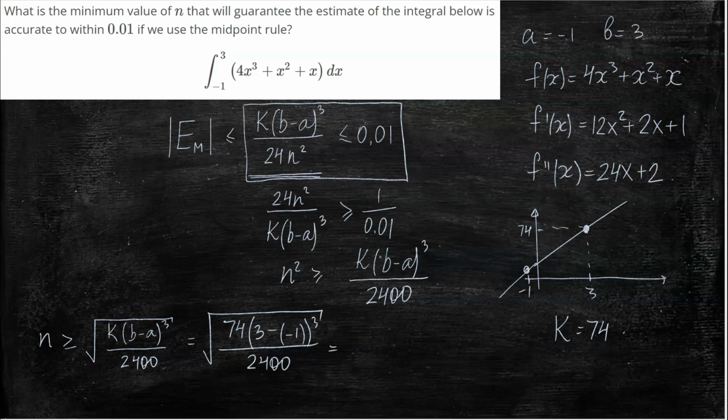Well, I just realized that I had the 100 on the wrong side. This 100 should be in the numerator. So let me put it there. Or we can keep it in the denominator, but we just have to write it as a 100.